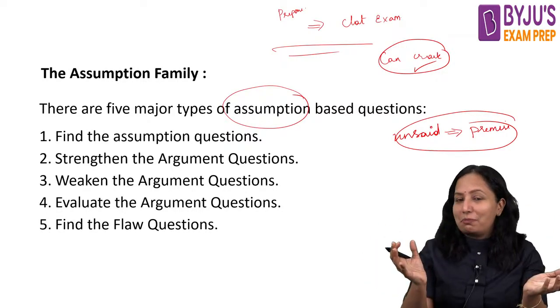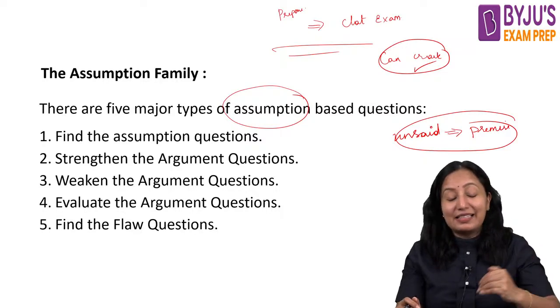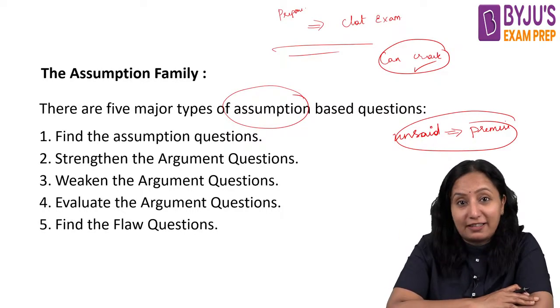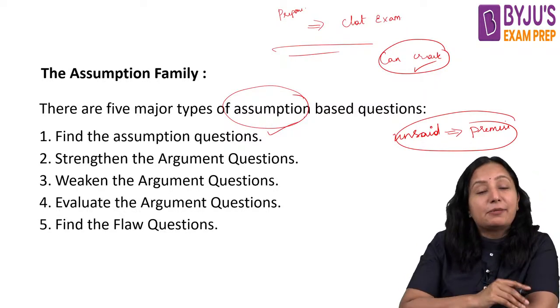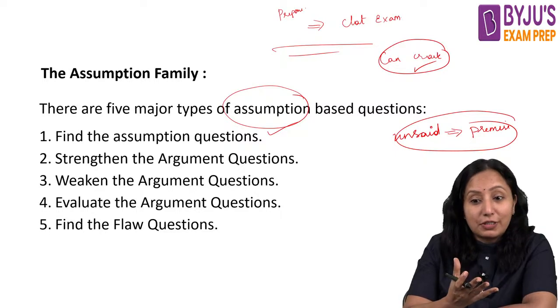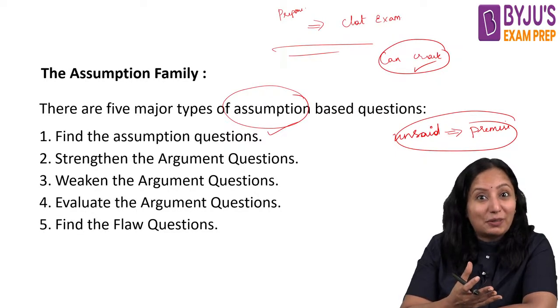Okay, so now I guess you have the idea of assumption, but let us start understanding the basic questions that we are going to get under this type. Yes, find the assumption, that is very common. In fact, if you have practiced, you would have seen these questions coming very commonly.